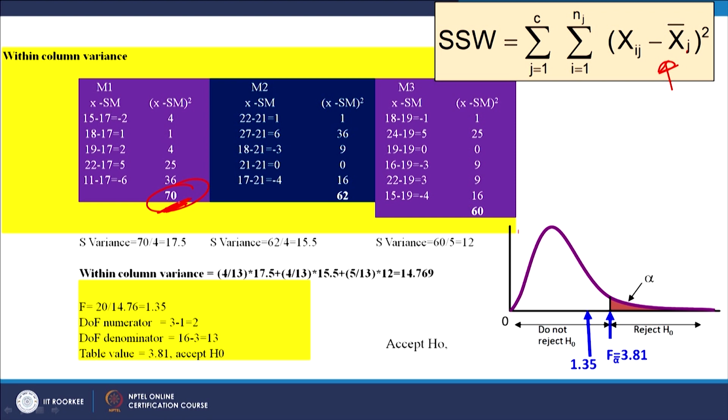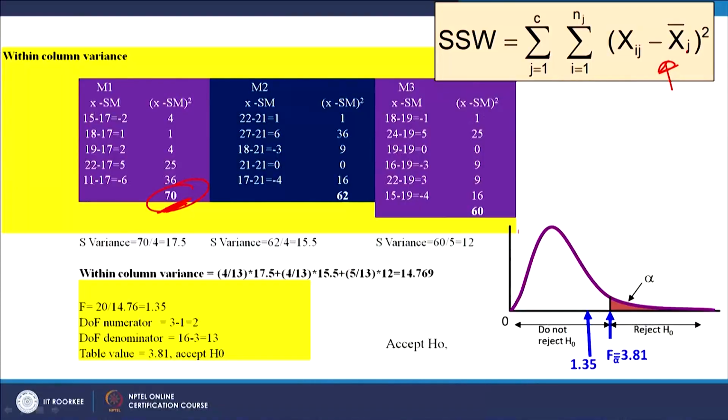Similarly, for the second column, the sample mean of the second column is subtracted from all the elements of the second group, take the square and sum it. So, 62. Similarly, for the third group it is 60.